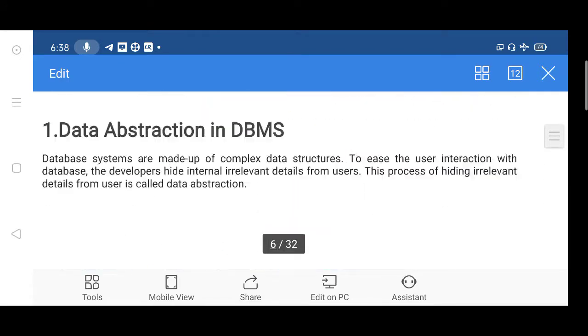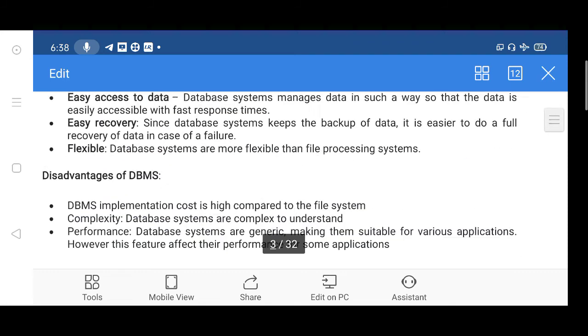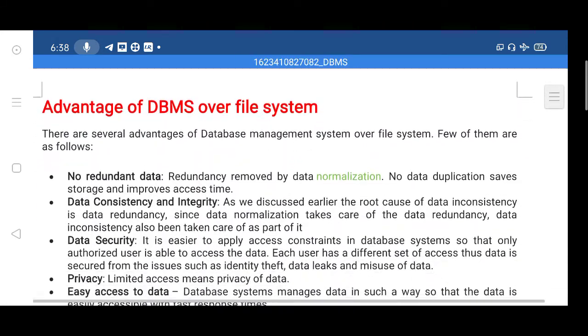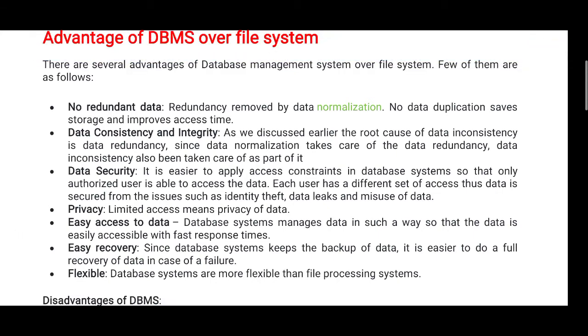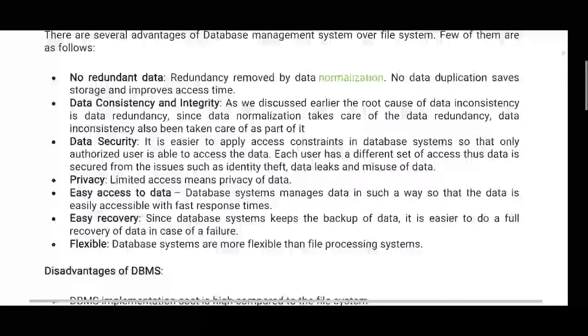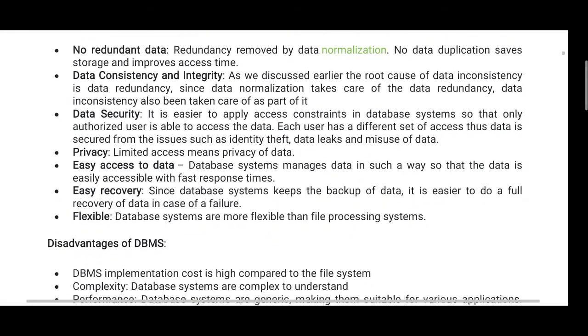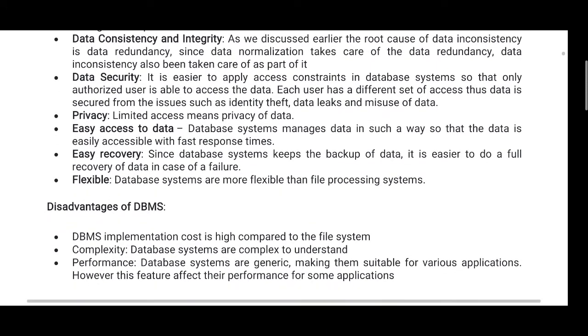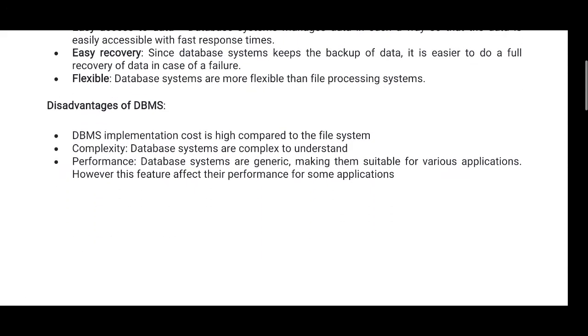Here we have seen the advantages of the DBMS: no redundant data, data consistency and integrity, data security, privacy, easy access to data, easy recovery, flexibility. And 3 disadvantages of the DBMS.